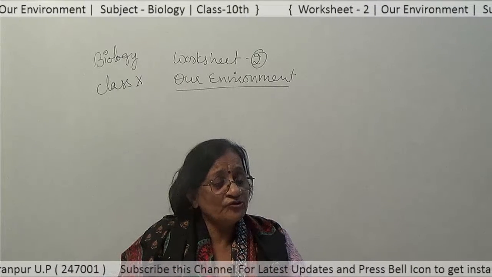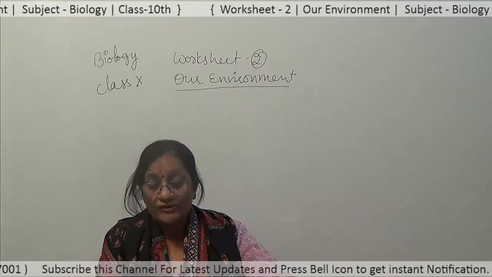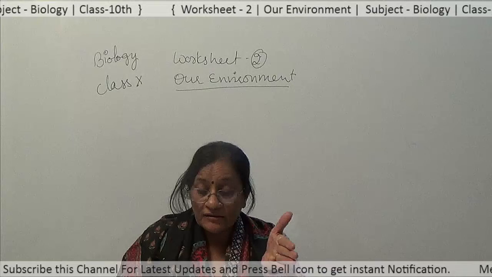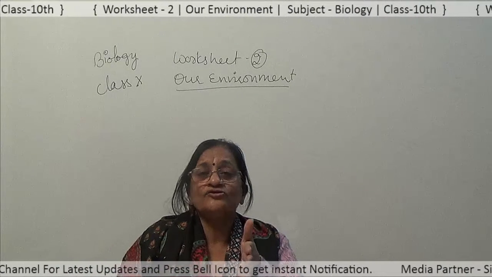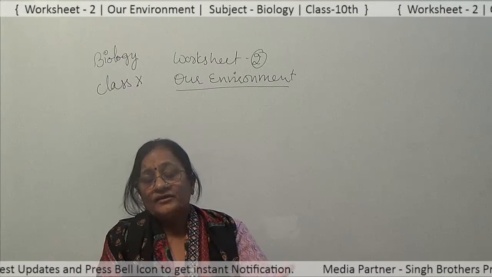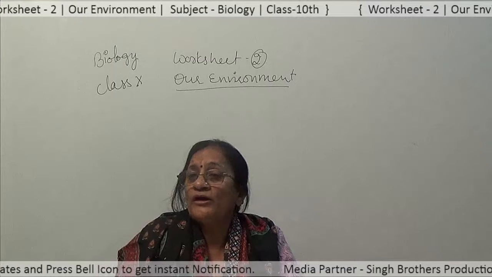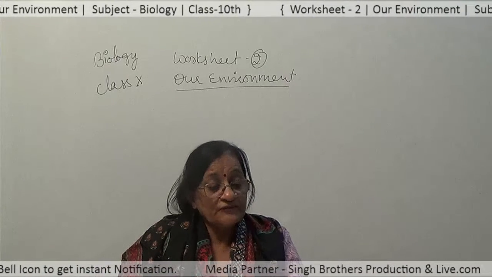Now, draw a food chain and state the different trophic levels in it. You can show it by drawing a plant, and then a rat or a cow or a goat. Then after that you can show any carnivore, and in this way you can show the food chain.